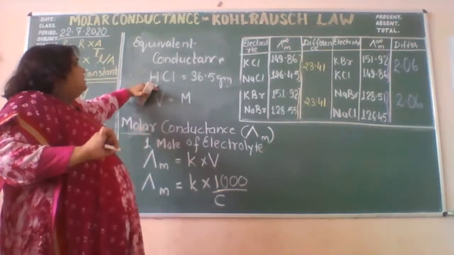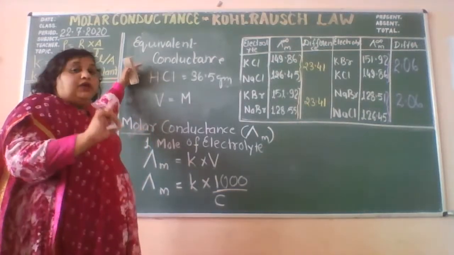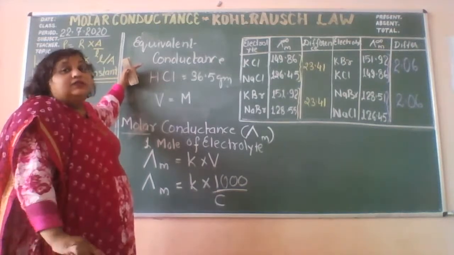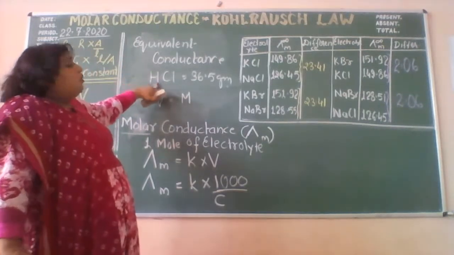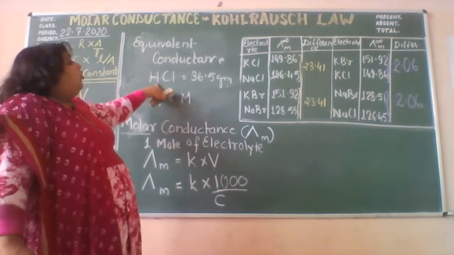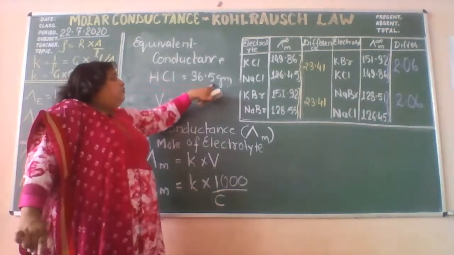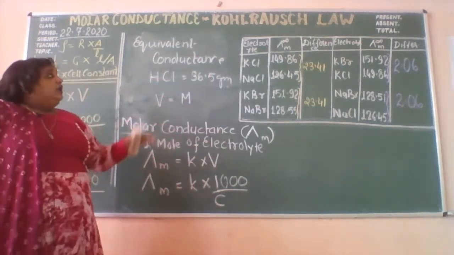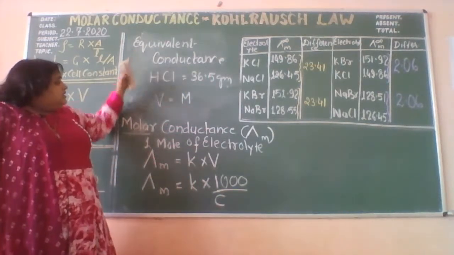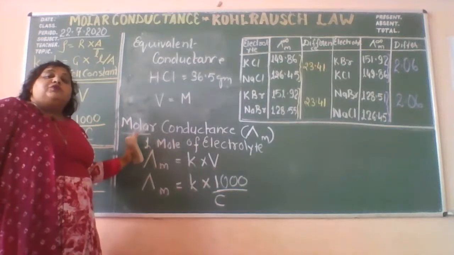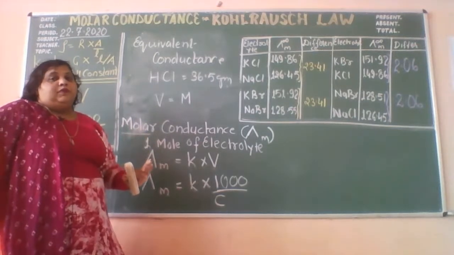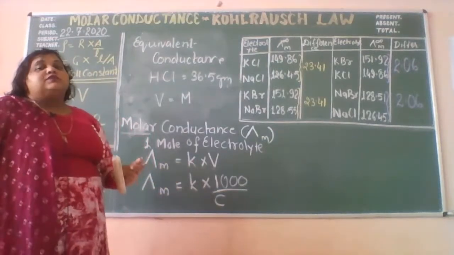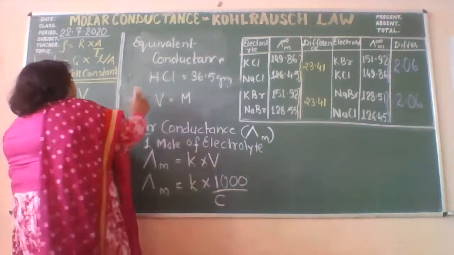In this case, the gram equivalent, the equivalent mass and the molar mass is same in the case of the HCl. So, if the 36.5 gram of the HCl has been taken, the equivalent conductance and the molar conductance will be same. But it will not be same in the case of the sulfuric acid.